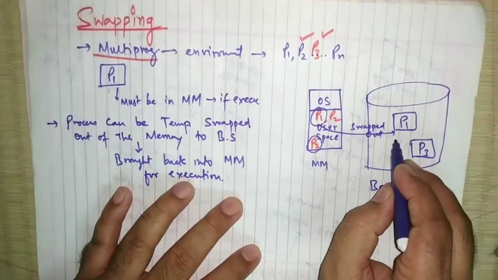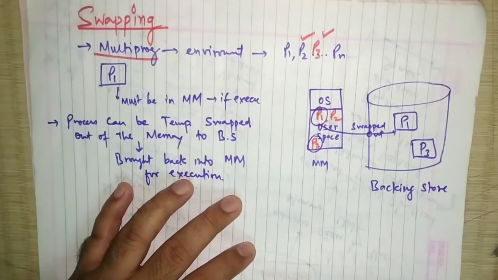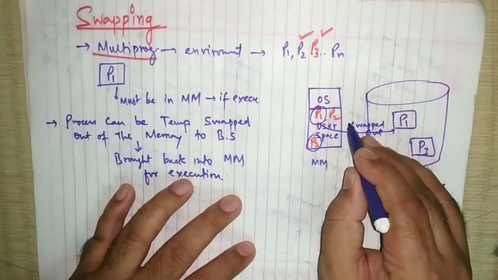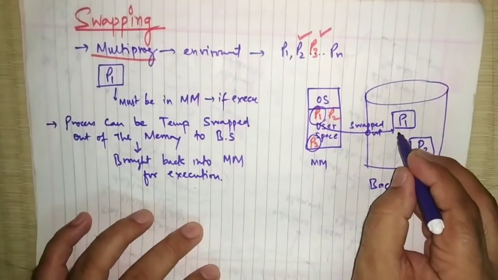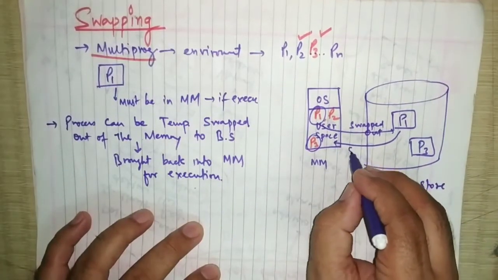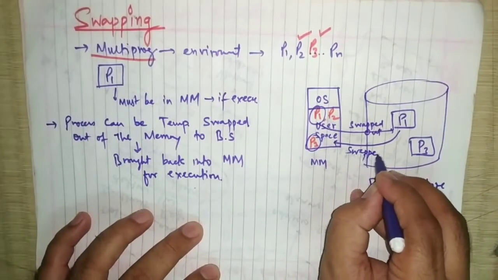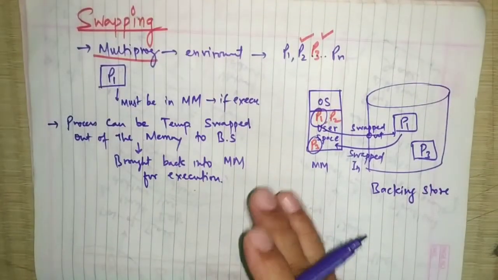So now after some time, P1 has completed its IO services. Okay, now it wants to execute again. It wants to resume its execution. So what we can do is bring P1 back to the main memory. This is called swapped in. Okay, now you understand the concept of what is swapped out and swapped in.